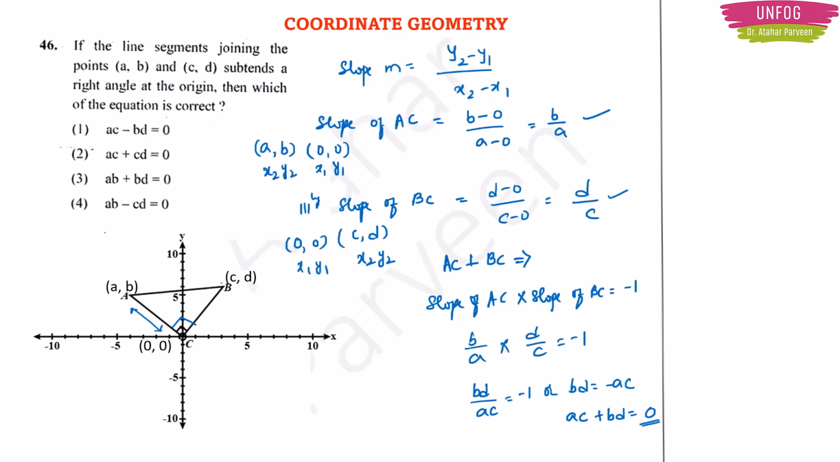But in the options, this is not there. AC plus BD is equal to 0 is not there, and this is the correct option. So they might have given grace marks for this question. Okay. So this is the correct answer for this question. Okay. So till now we have come across 3 coordinate geometry questions, right? So it means that coordinate geometry is a very important chapter for us.